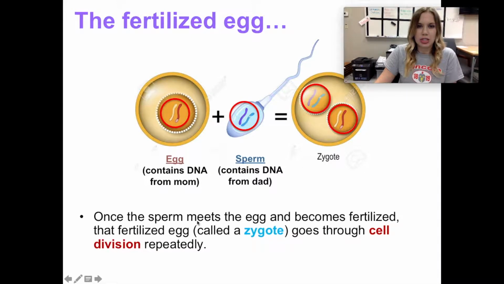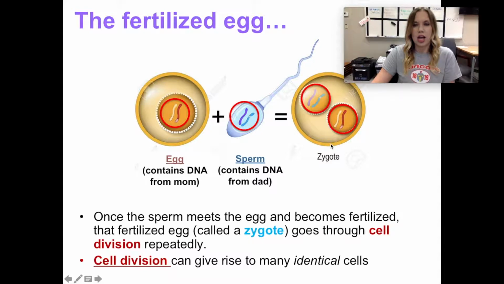Once the sperm meets the egg and becomes fertilized, that fertilized egg, now called a zygote, begins going through cell division repeatedly. As soon as those 2 are joined together, that cell is going to start dividing, because obviously we have millions of cells now. At this stage, we only have 1. So it has no time to waste. It's going to start dividing right away.